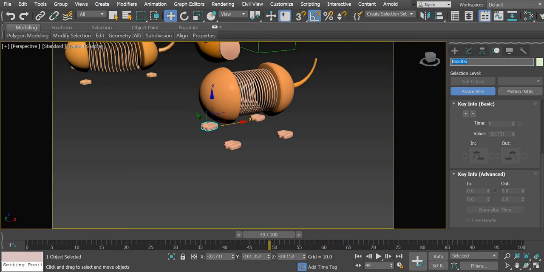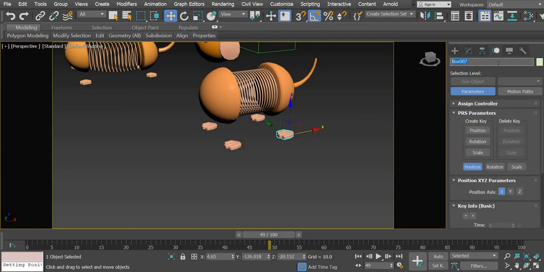So again, dog, foot, right, left, front, right, front. So we will copy this, paste it, back.